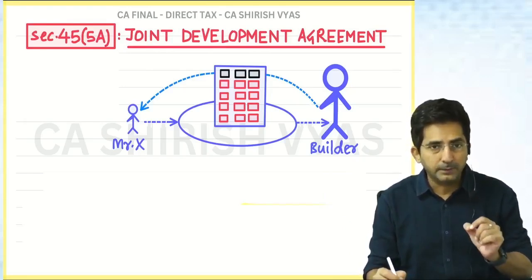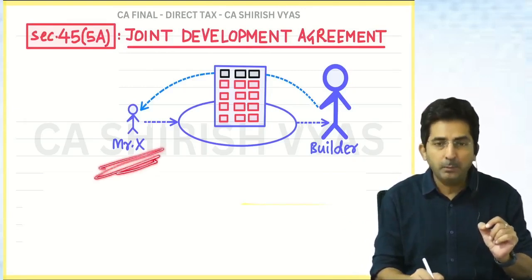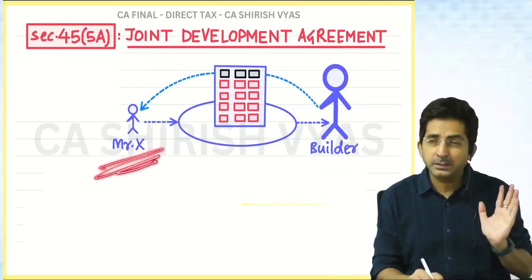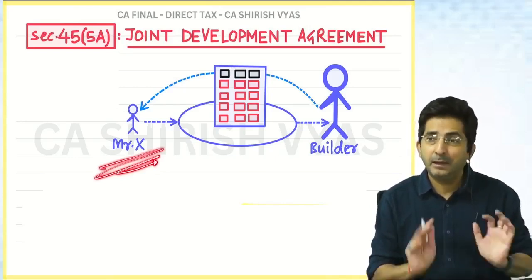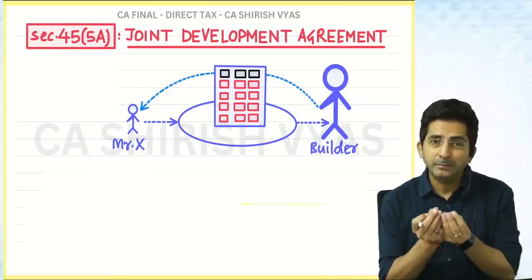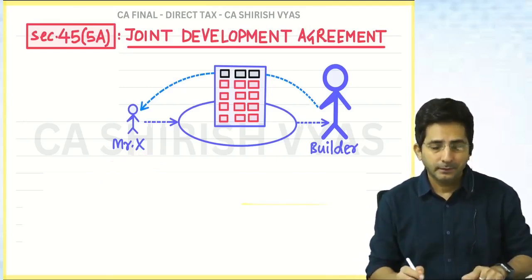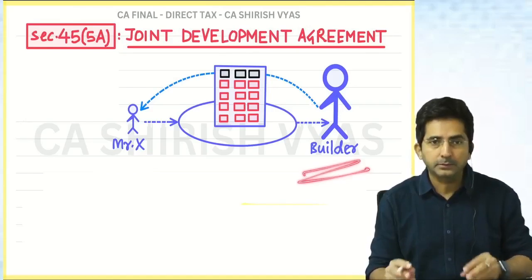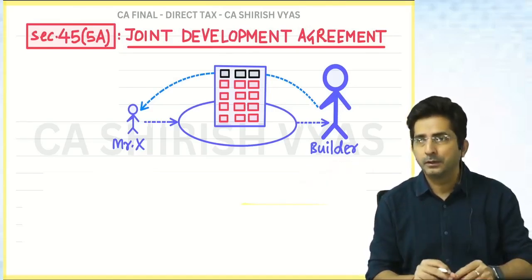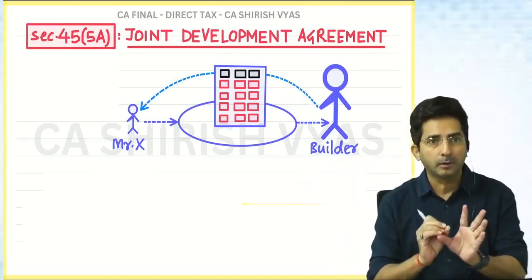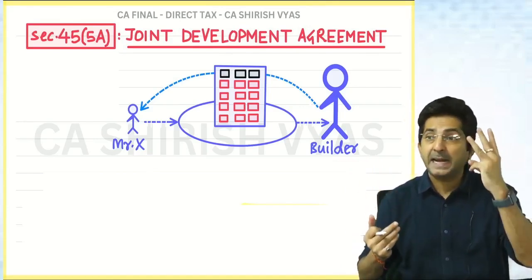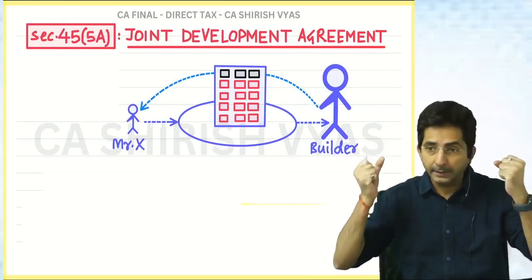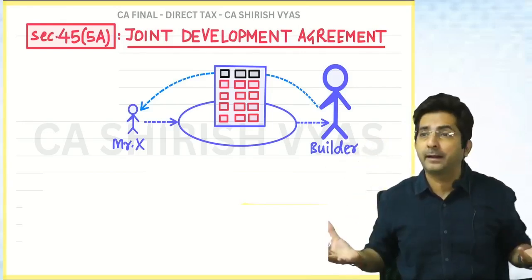usually you know what happens? X will tell builder that building construction may take time. It may take 2-3 years. So till that time I will have to wait. So please give me some cash right now. So generally, builder will give some monetary consideration also. Not a big amount or small amount, because your main consideration is the 3 flats in the new building. That is the main thing which you are going to get for your land.